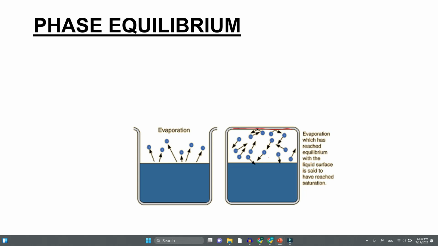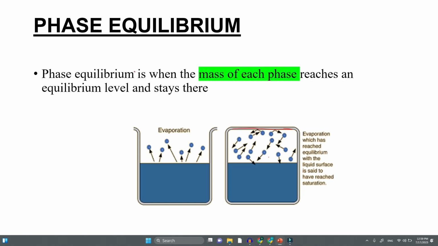Now this is in phase equilibrium. Phase equilibrium is when the mass of each phase reaches an equilibrium level and stays there. In the second case, some of the water vapor may condense, and an equal number of water molecules will evaporate. So the mass of each phase reaches an equilibrium level and remains the same. This is called phase equilibrium.